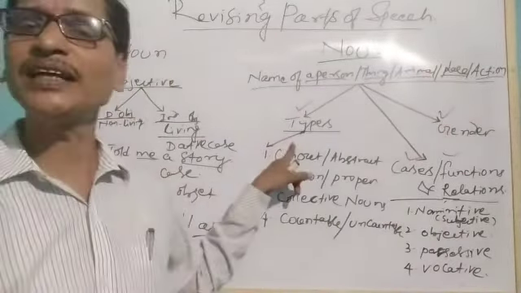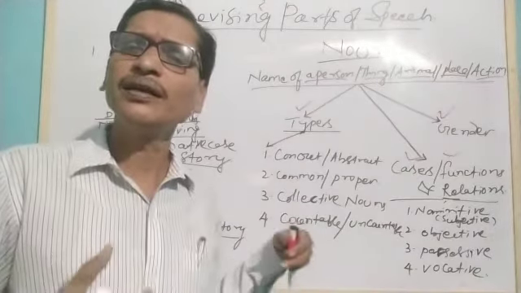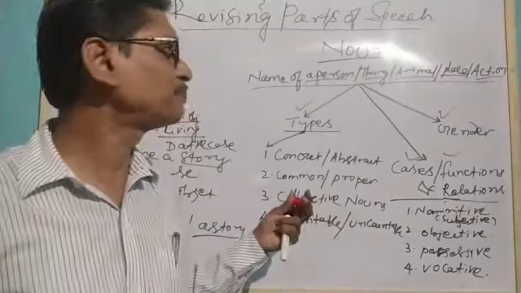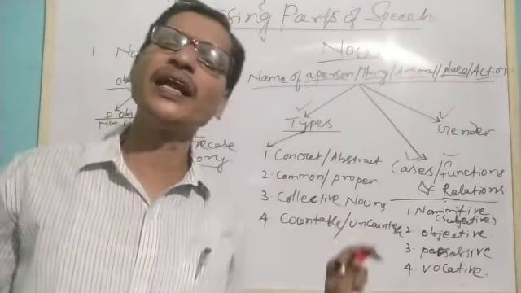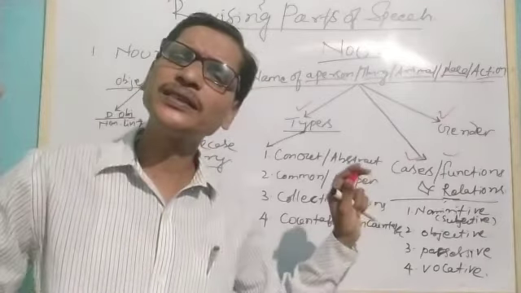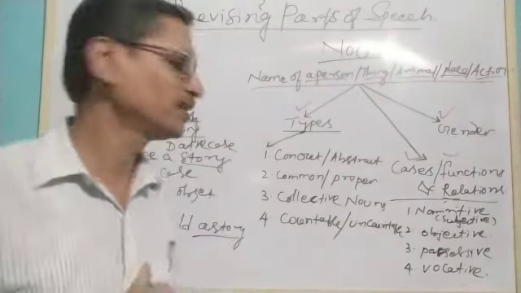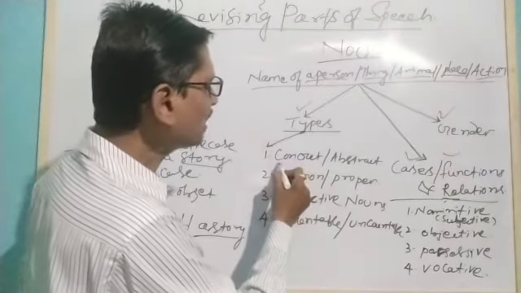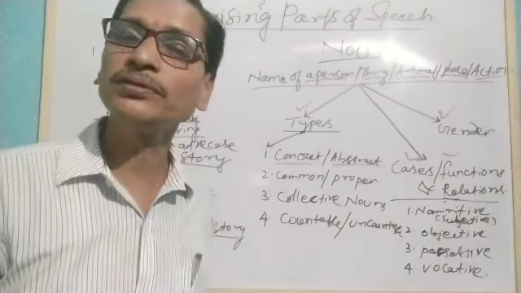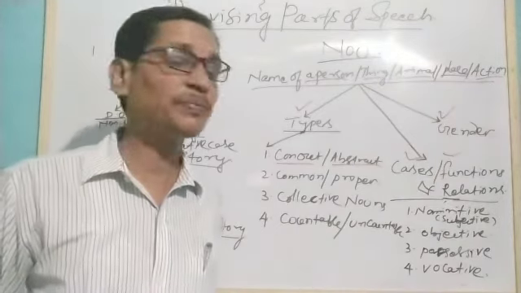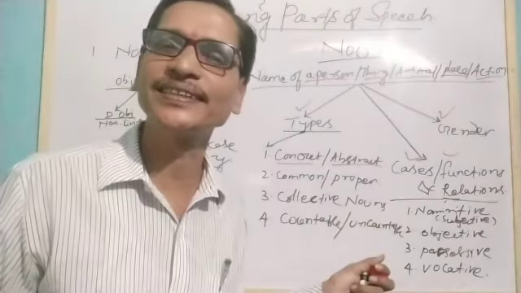As far as types are concerned, people have given nouns different names at different situations, places, and purposes. They are sometimes called concrete nouns and sometimes abstract nouns. Concrete nouns have physical existence, abstract nouns don't have physical existence.